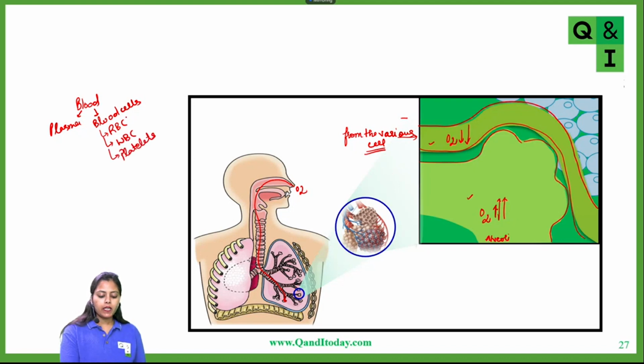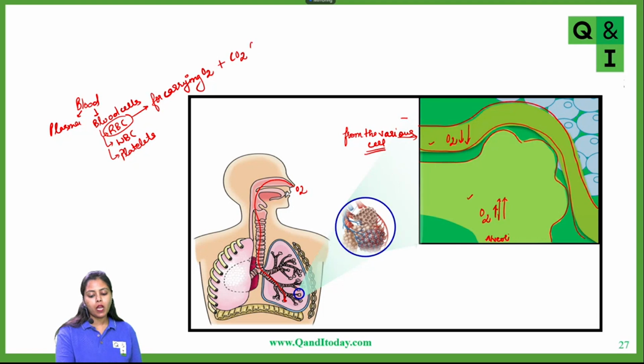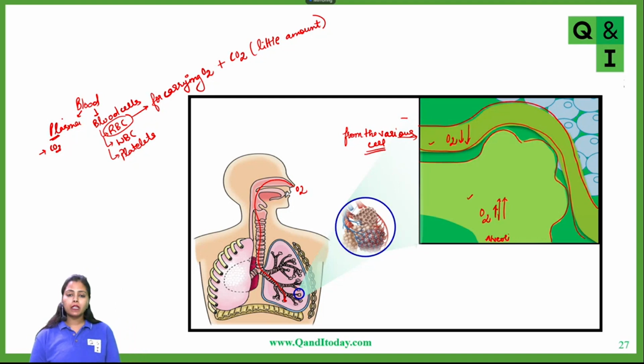Particularly the red blood cells are responsible for carrying oxygen, and also, in very little amounts, carbon dioxide. The majority of carbon dioxide travels in blood in plasma, but a little amount is also carried by combining with